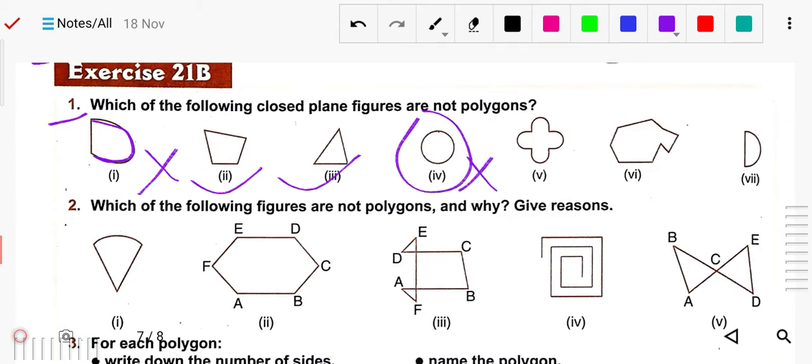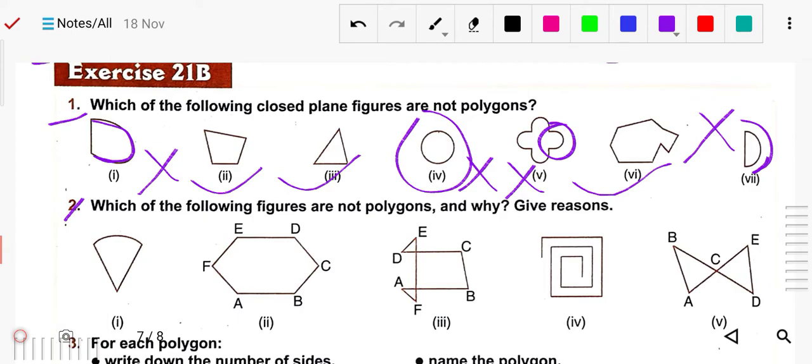Okay, so you cannot say. Number 5 also, you can see that this is the curved used, so no. Number 6, yes, it is a polygon, but number 7 no, because curved is used here. Okay, now question number 2, which of the following figures are not polygon and why?